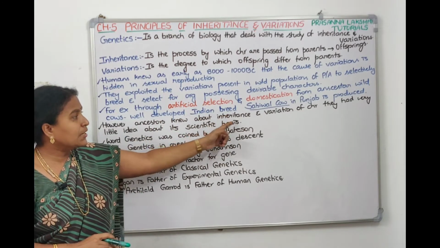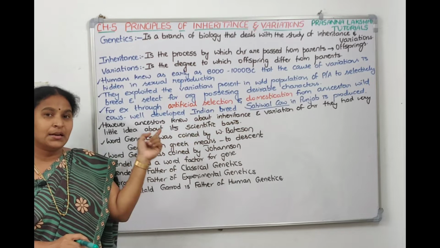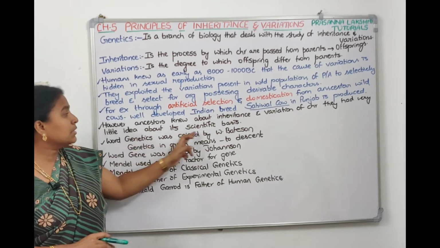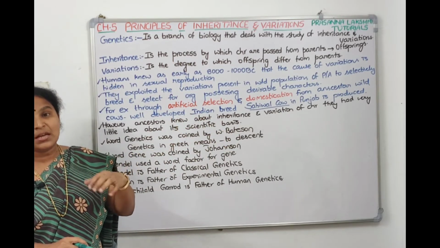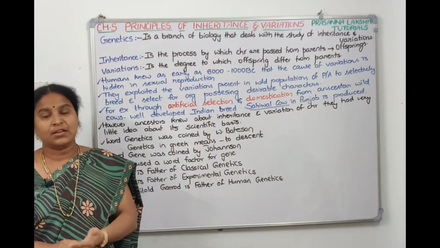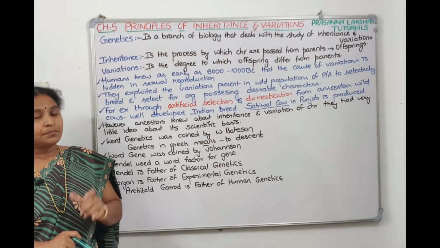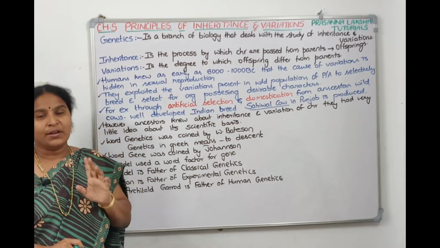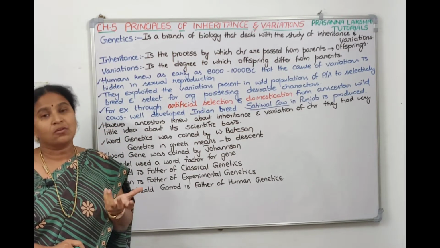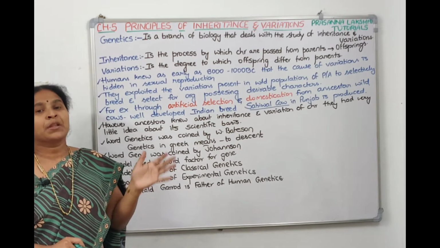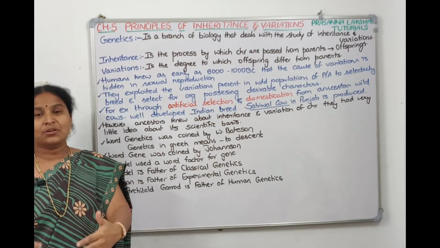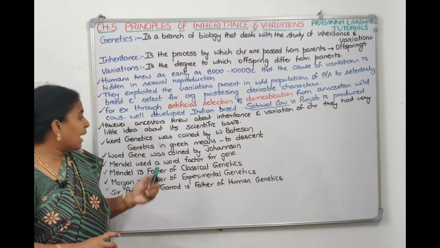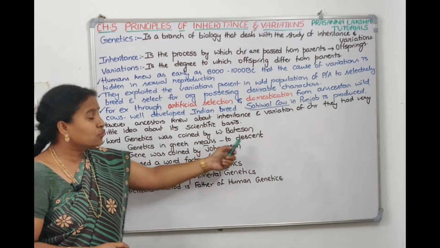The ancestors knew the inheritance and variations of characters, how the inheritance happens, how variations happen, but they're not aware of the scientific basis. They're not aware that a gene is responsible for this inheritance and variation. Now, who coined the term genetics? A scientist called W. Bateson coined the term genetics. And what is the Greek meaning of genetics? Genetics means to descend. To descend means from me, my children, the next generation are descending.